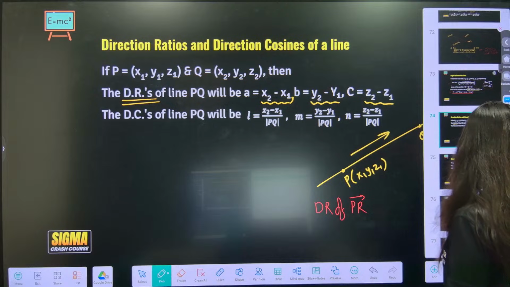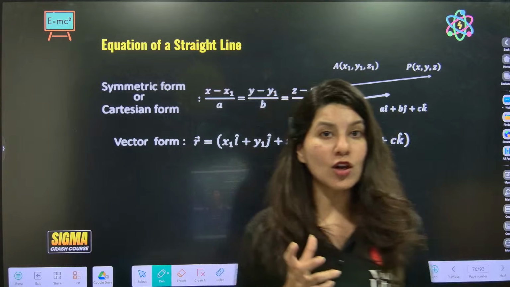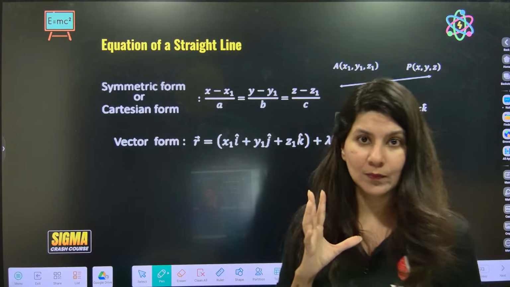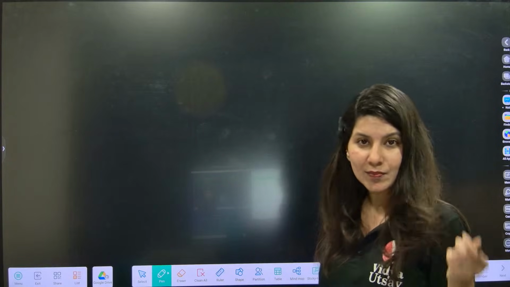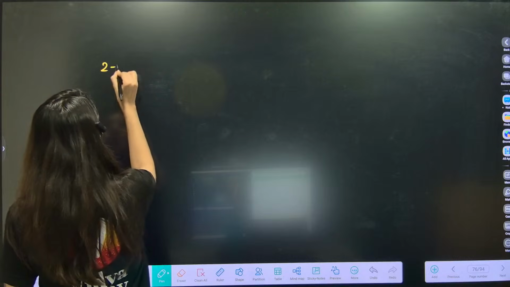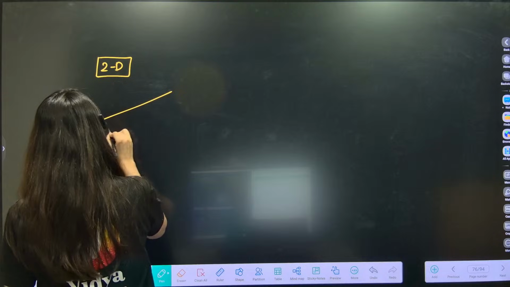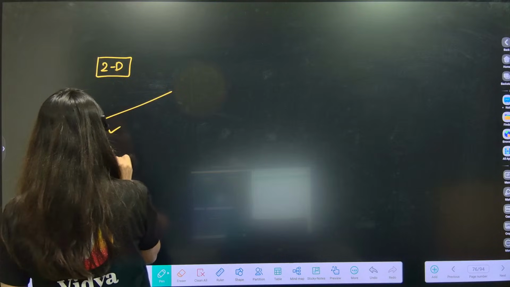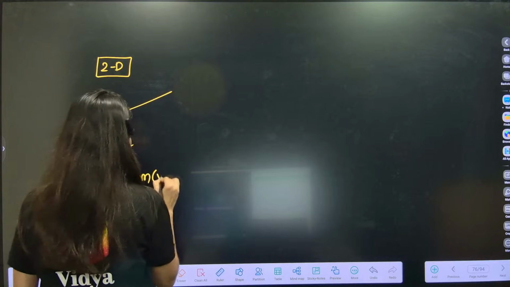Yes? Okay. Now let's talk about how to write equation of a line in 3D format. This is very important. Okay, just like your straight line concept, where straight line 2D concept. Do you remember 2D? So if slope is given to you and point is given to you, then y minus y1 is equals to m times x minus x1.